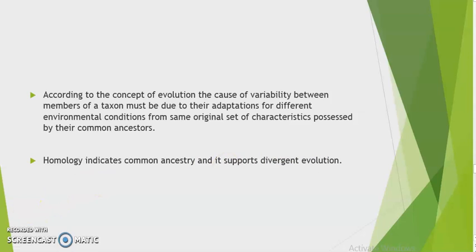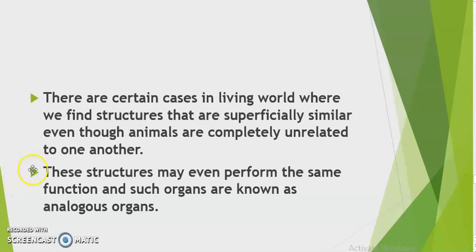Moving ahead, there are certain cases in the living world where we find structures that are superficially similar. They look similar in appearance, but anatomically or internally, when we talk about their structure, they are totally different. Superficially they are similar. Maybe they may be performing a similar function, but internally they are totally different. So such structures are known as analogous organs. These structures may even perform the same function, and such organs are known as analogous organs.